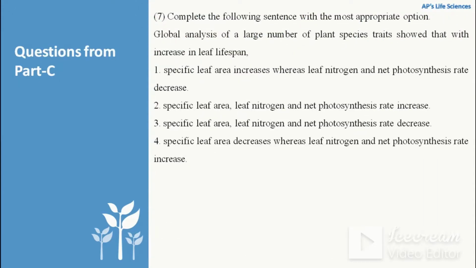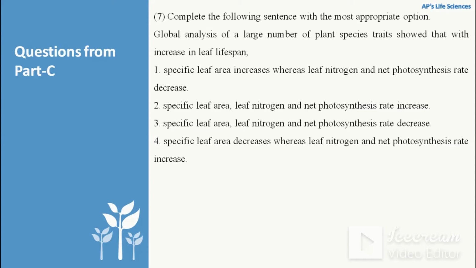The next question is, complete the following sentence with the most appropriate option. Global analysis of a large number of plant species traits shows that with increasing lifespan, we can see that there is an increase in woody biomass production and a decrease in leaf biomass production.